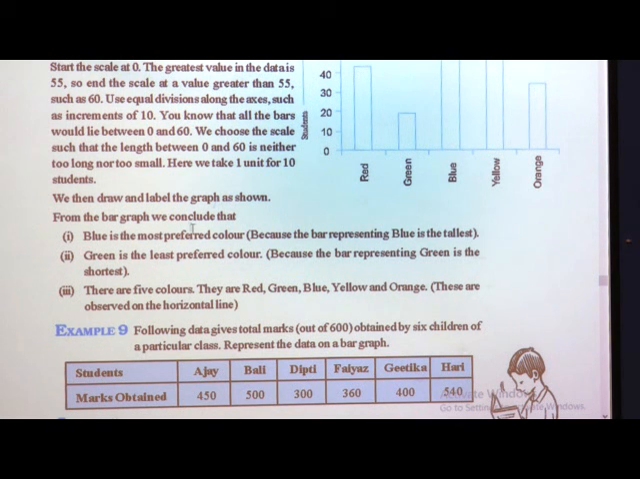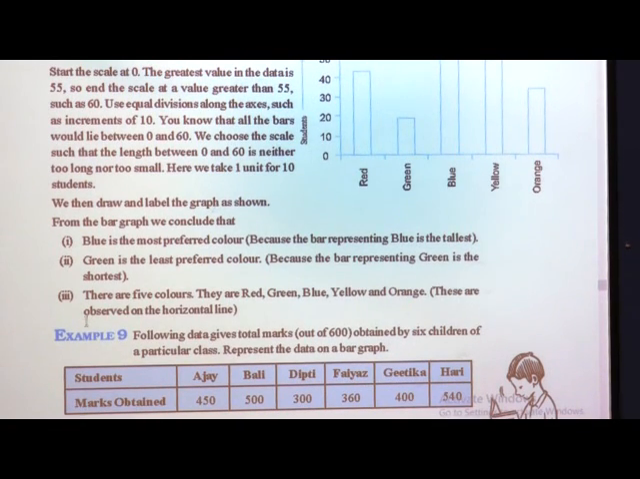From the bar graph we conclude that blue is the most preferred color because it has the tallest bar out of all of them. Green is the least preferred color because its bar is the shortest compared to the other bars. There are 5 colors, 1, 2, 3, 4 and 5, and the second question was what are they? They are red, green, blue, yellow and orange.